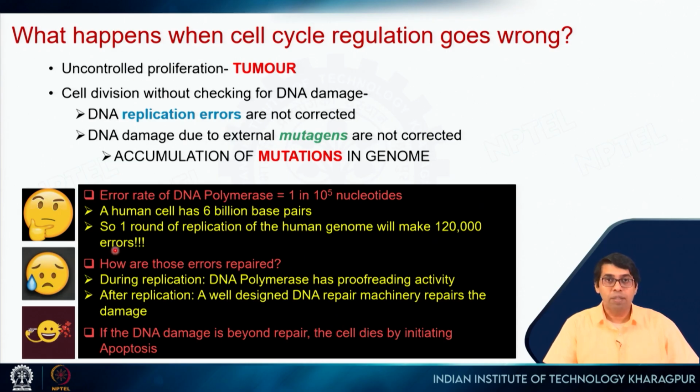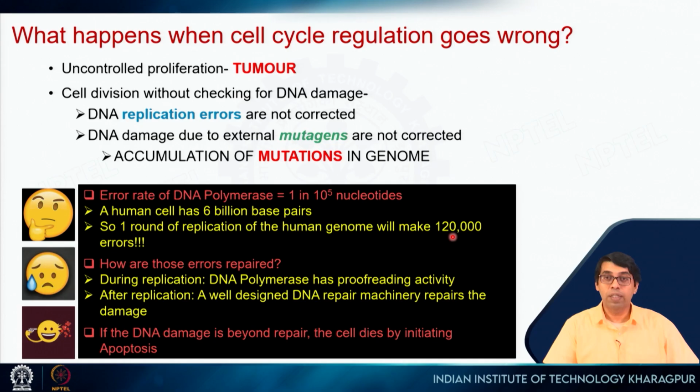So here are some numbers. The error rate of DNA polymerase is 1 in 10 to the power 5, right? Now our genome is 6 billion base pairs long. So you can see how many mutations will happen. It turns out that in one round of replication, there will be 120,000 errors, right? So that's a huge number of errors.